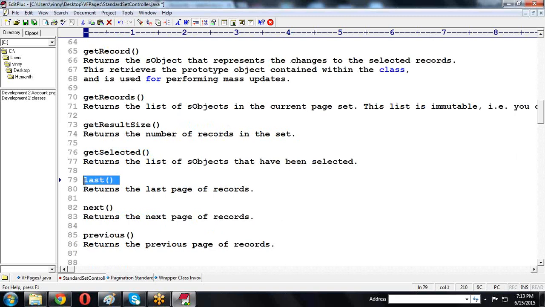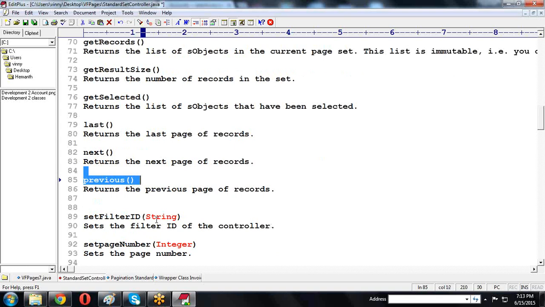Last navigates to the last record. First navigates to the first record. Previous, that is for pages, not the first record: first page, next page, previous page, last page. Like this we have the methods.